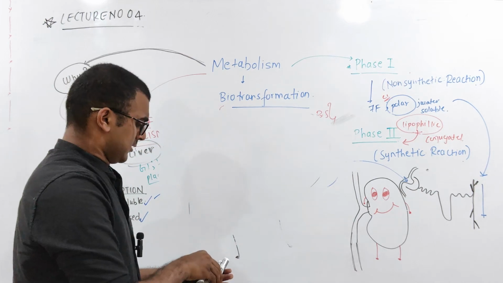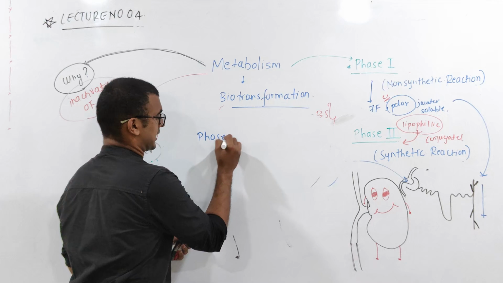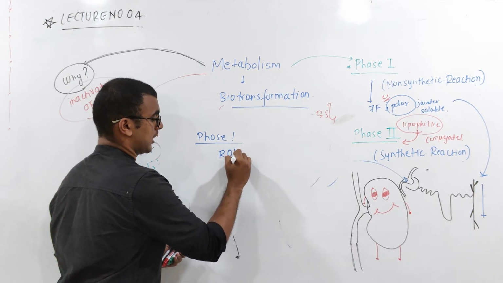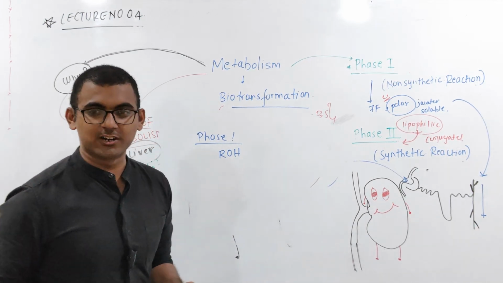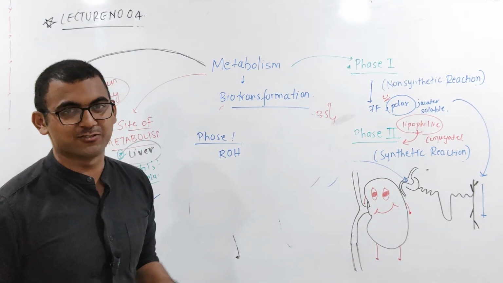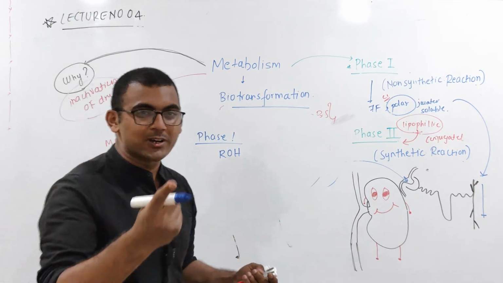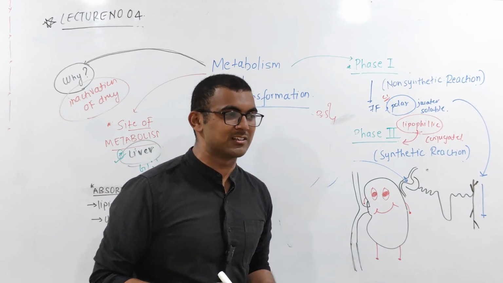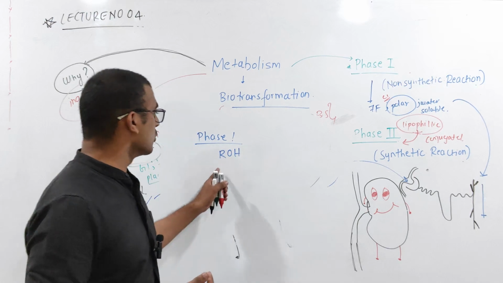In the phase 1 reaction, remember ROH, that is rho, as in Hindi. And there is one friend called CD or DC. Or you can remember when IPL was on, Delhi Capitals was in the semi-finals but was not able to win. So, rho DC.